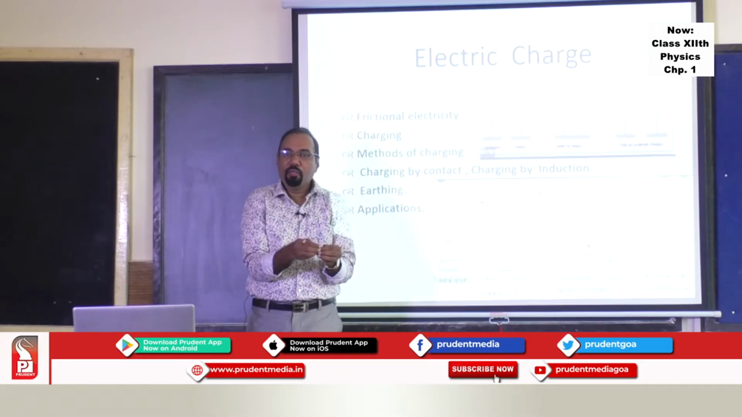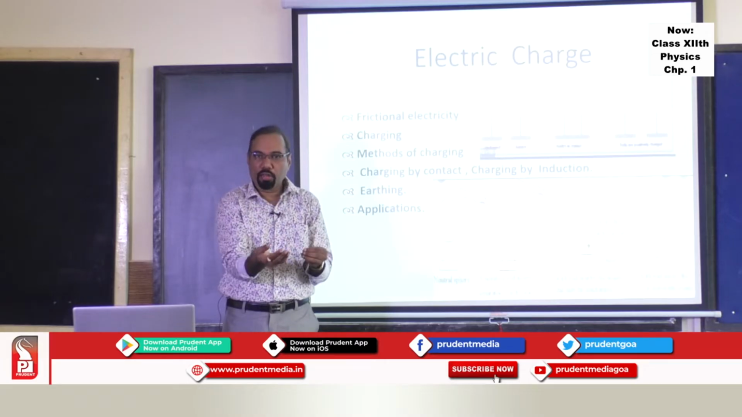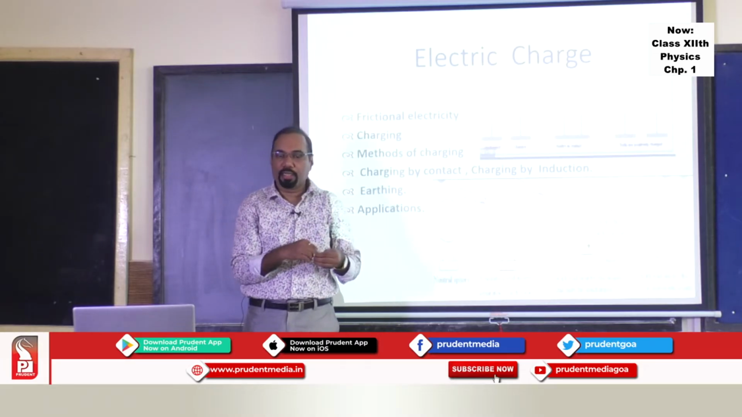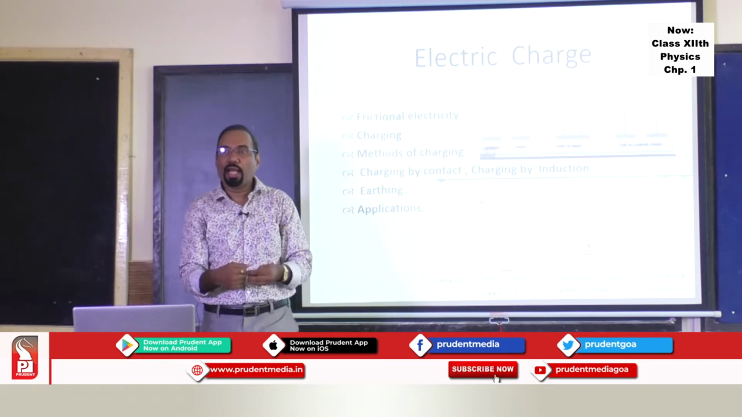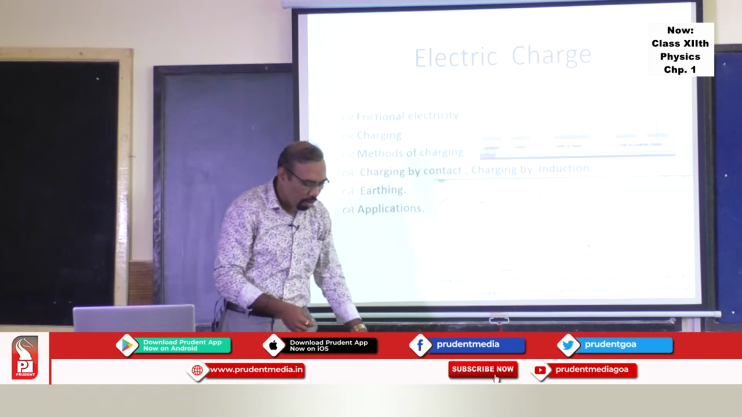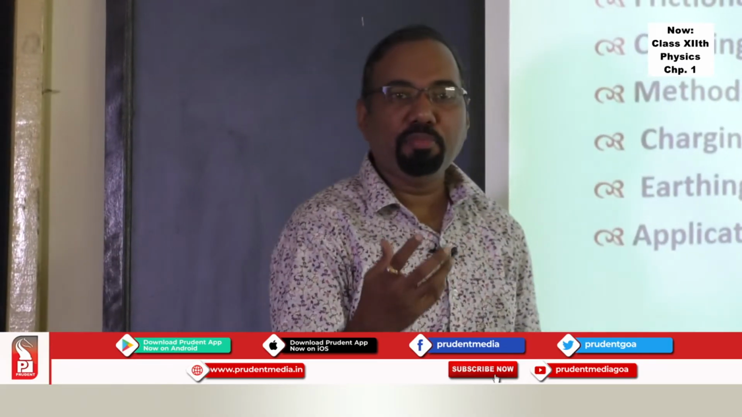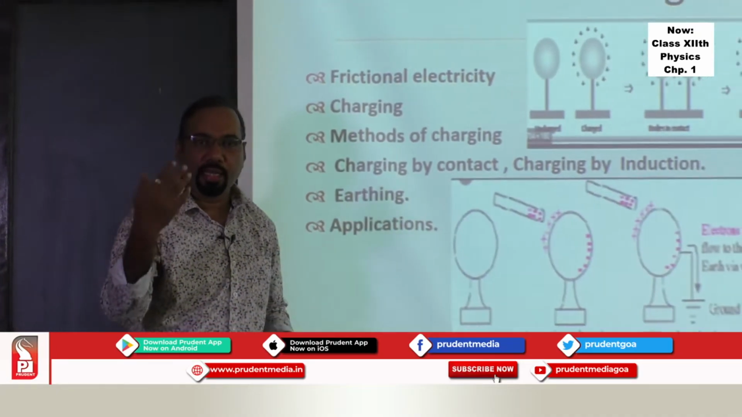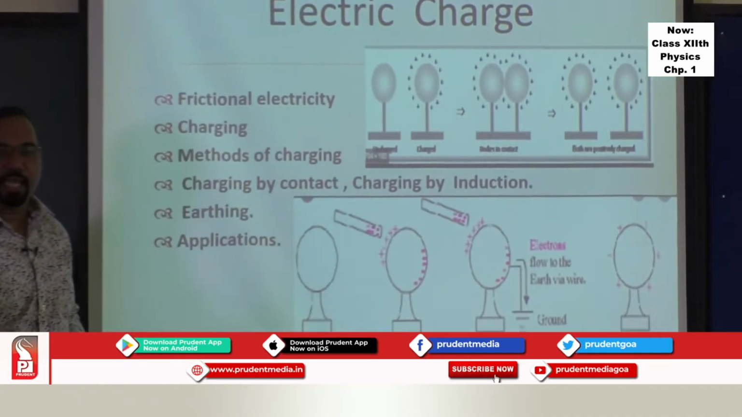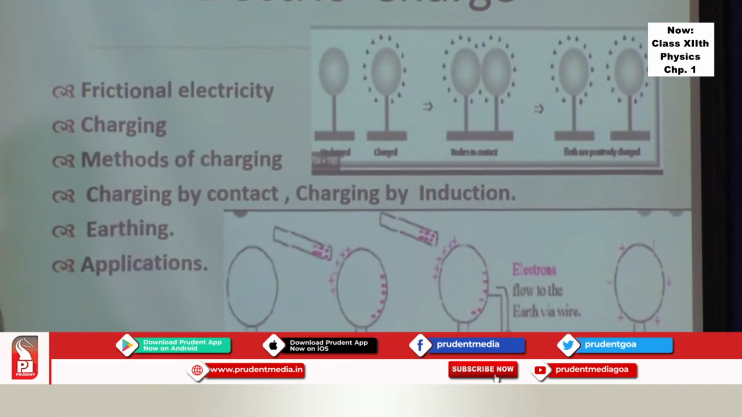So a body which is rubbed loses electrons and acquires a positive charge, and a body which gains electrons acquires a negative charge. The concept of charging came into existence. Okay? So charging means loss or gain of electrons. A body that loses electrons acquires a positive charge. A body that gains electrons acquires a negative charge. Now there are various methods of charging.